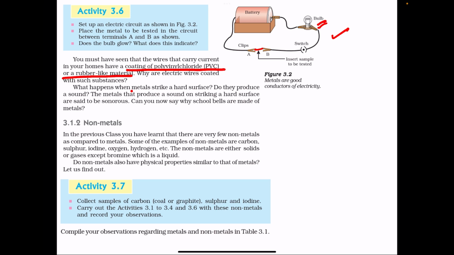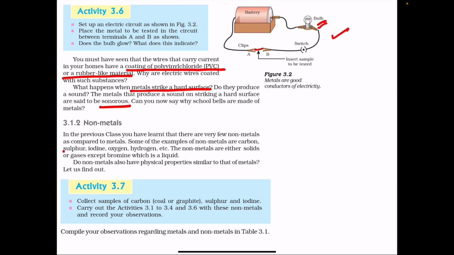What happens when metals strike a hard surface? When metals strike a hard surface, they emit sound, and this property of metals is known as sonority, or metals are said to be sonorous, meaning they make a sound when they are struck on a hard surface.